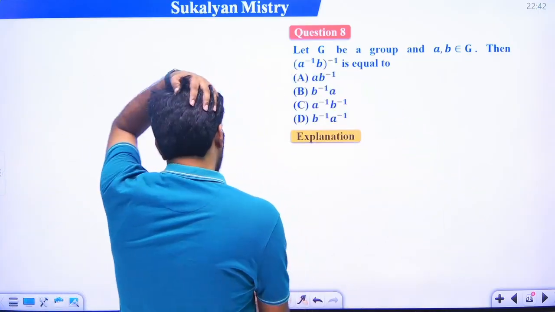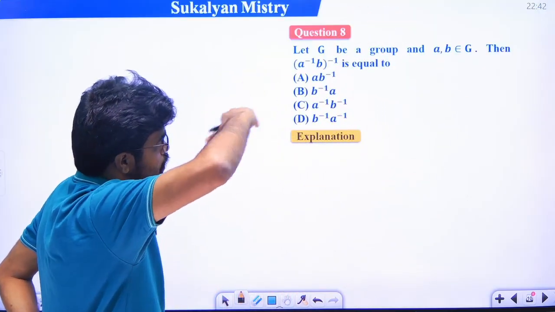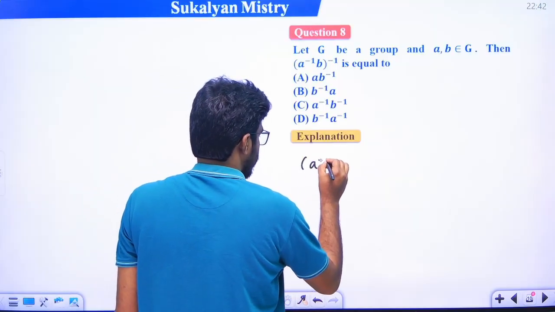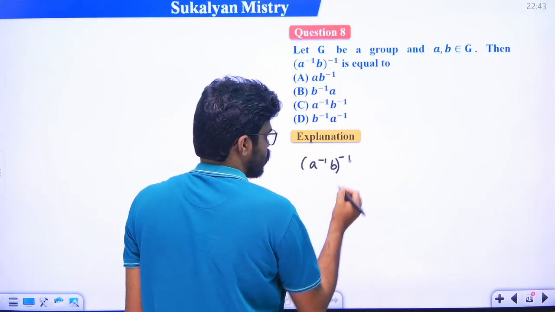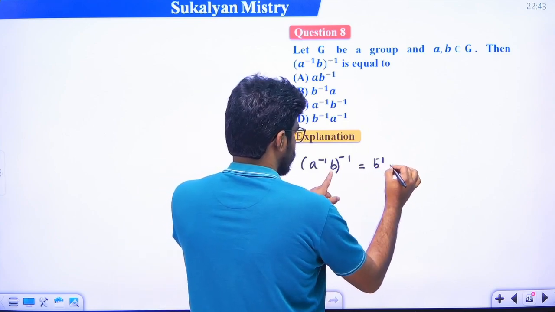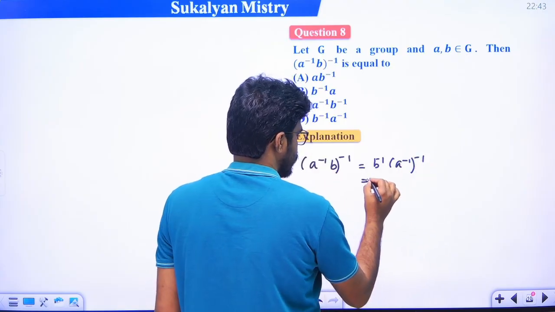So what is given, we have to find: let G be a group, a and b are two elements of G, then we have to calculate (a inverse b) whole inverse. Just apply the reversal property, that is b inverse, next (a inverse) whole inverse.